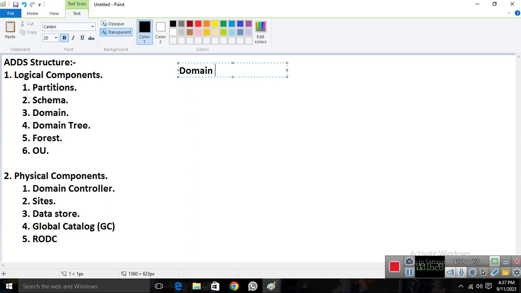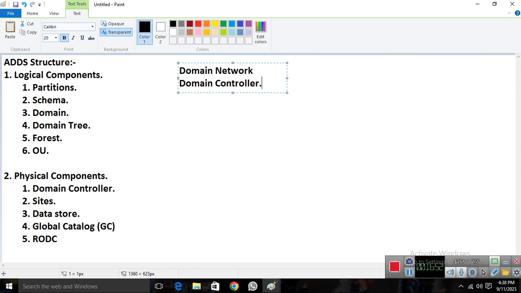We have two things: domain and domain controller. These are two different things. These two are not the same. If you write domain, it represents the network. And if we talk about the domain controller, it means we talk about a dedicated DC.